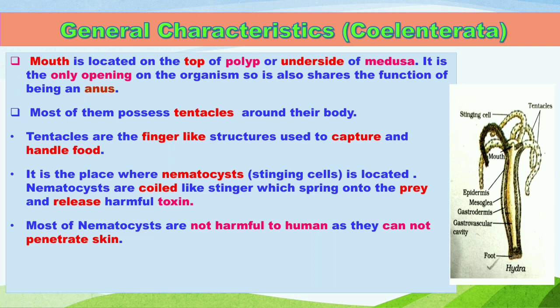Most of the nematocysts, that means the stinging cells or the toxins secreted by them, are not so harmful to the human body, because these tentacles are not able to penetrate the skin of the human body, but some of them are fatal too.